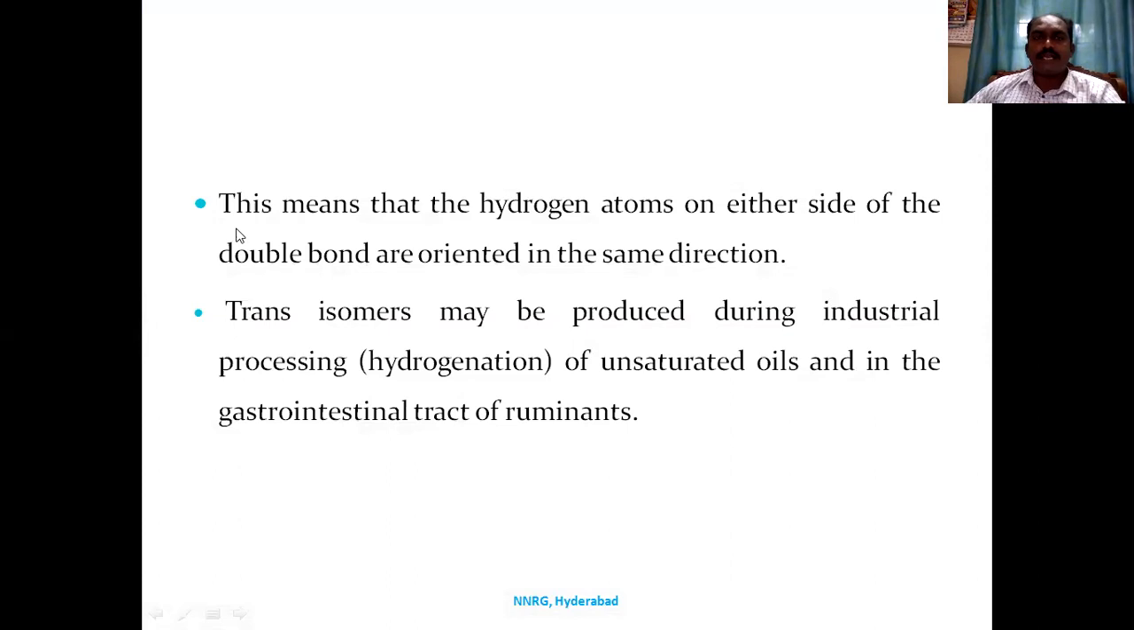It means that the two hydrogens are on either side of a double bond and are oriented in the same direction. Trans isomers may be produced during industrial processing, the hydrogenation of unsaturated oils, and in the gastrointestinal tract of ruminants.